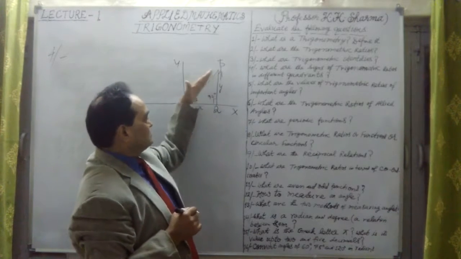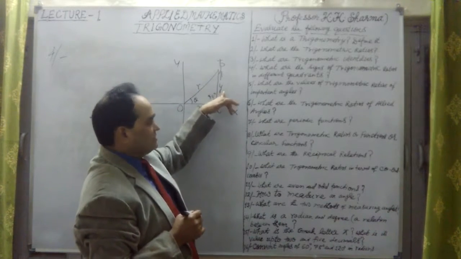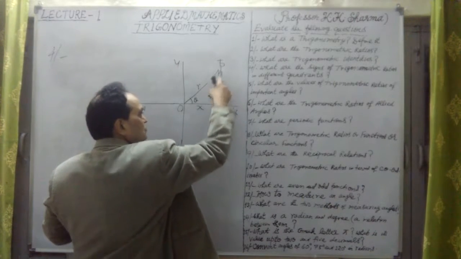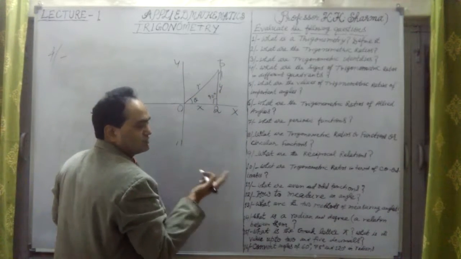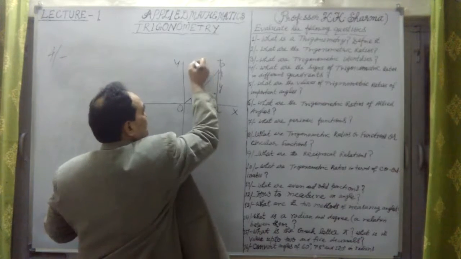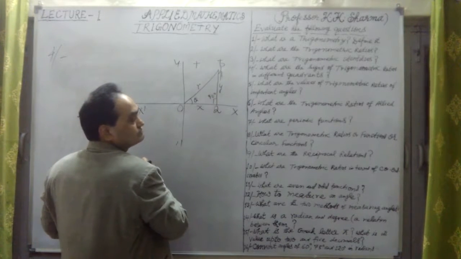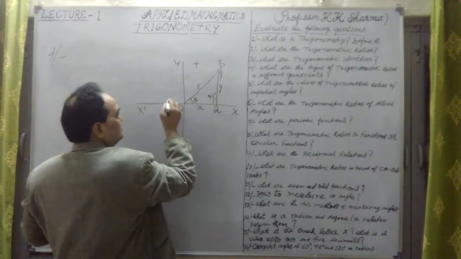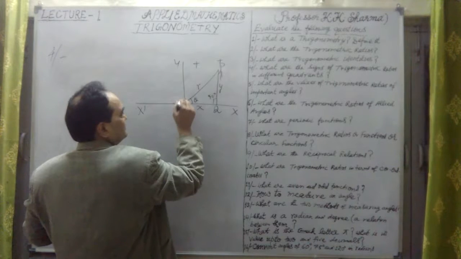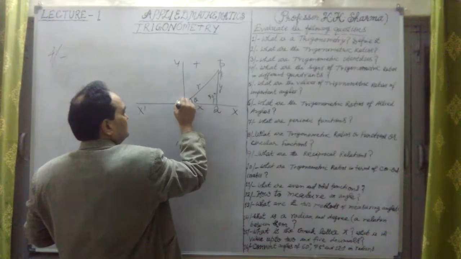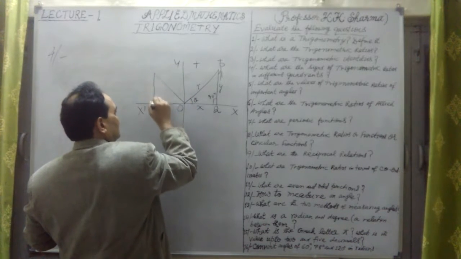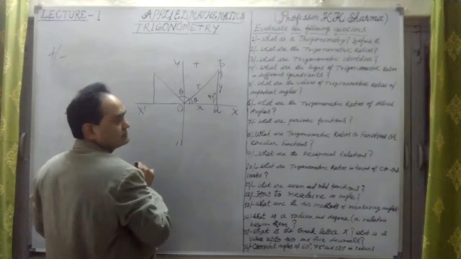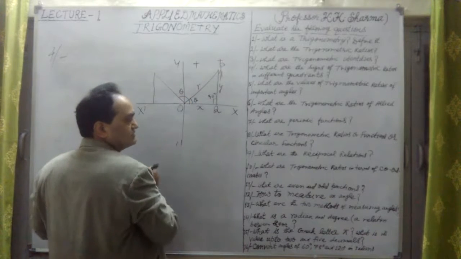We have taken r as the hypotenuse, y as the y coordinate, and x as the x coordinate. Because x and y are positive, all three sides are positive, so all ratios will be positive here. Now let me draw this right angle. This is the theta angle, and this complete theta we have taken.